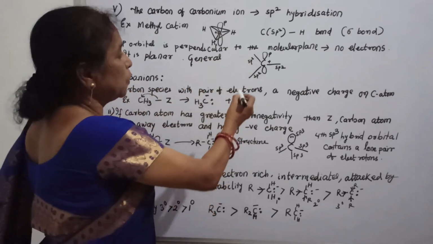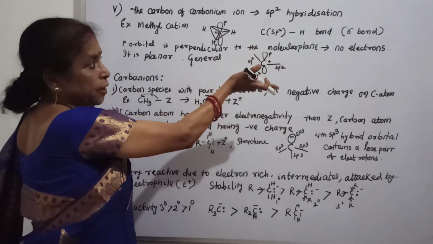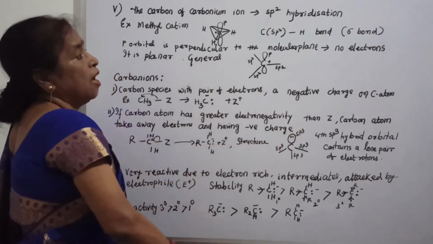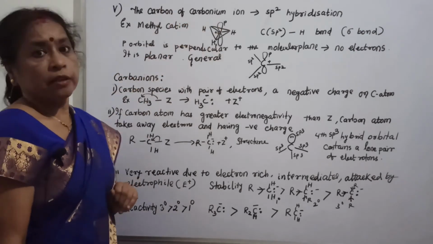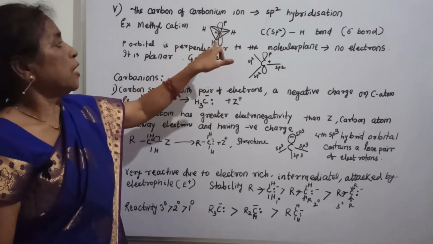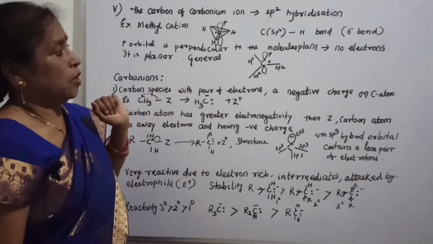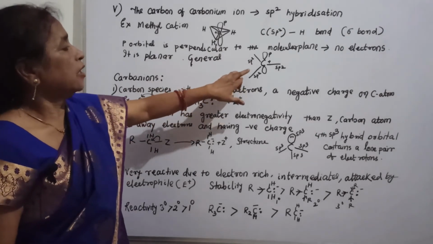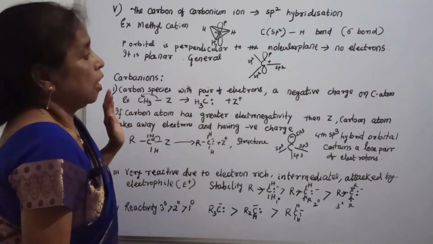See, this is sp2, and here sp2, this is sp2, and this is the p orbital which is perpendicular to the molecular plane, and here you can find this is the planar structure. Again, carbonium ion is always sp2 hybridized, and in the methyl cation you can observe the p orbital which is perpendicular to the plane of symmetry or molecular plane. Here no electrons are available, it is planar. Generally you can see this is the structure where three bonds are there which are sp2 bonds.